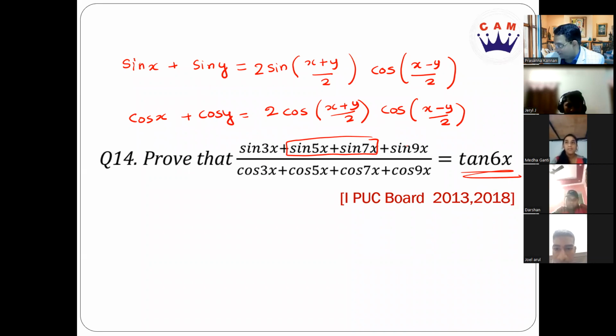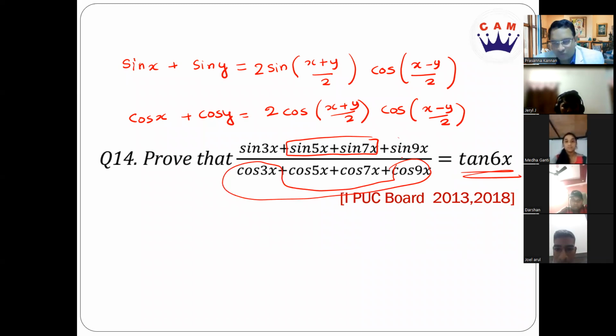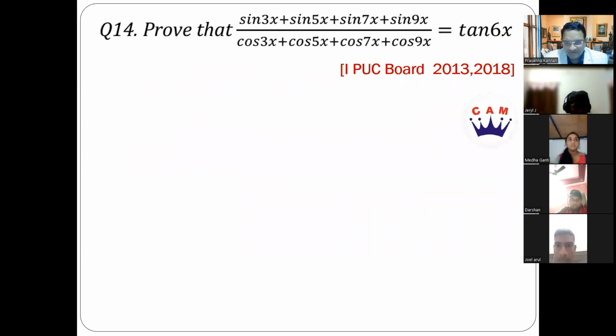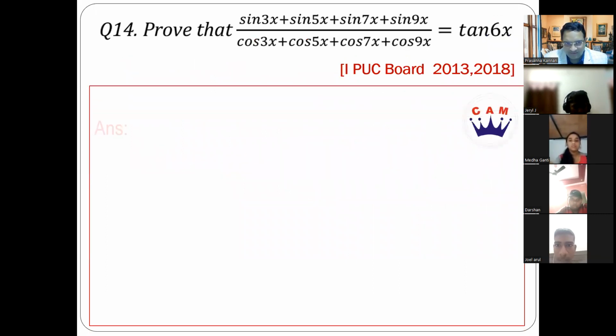So it makes sense to combine those two. And similarly, you can combine the other two as well, like the 3x part and 9x part. So when you use the formula, 9x plus 3x is 12x, 12x by 2 will be 6x, correct? So that will be a smarter way to do the sum. You will just apply this formula once and you will be done. Anyways, so let's get started.